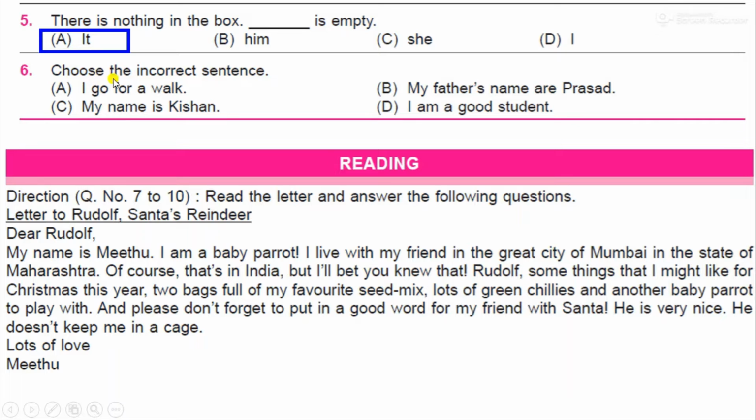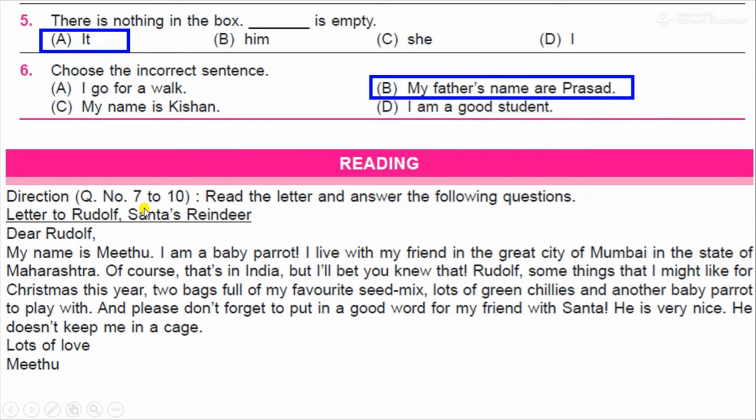Question number 6. Choose the incorrect sentence. Look at the options. I go for a walk. My father's name R. Prasad. My name is Kishan. I am a good student. So which is the incorrect sentence in this? It is B. My father's name R. Prasad. It should not be R, it should be is. My father's name is Prasad. So this is the wrong one.